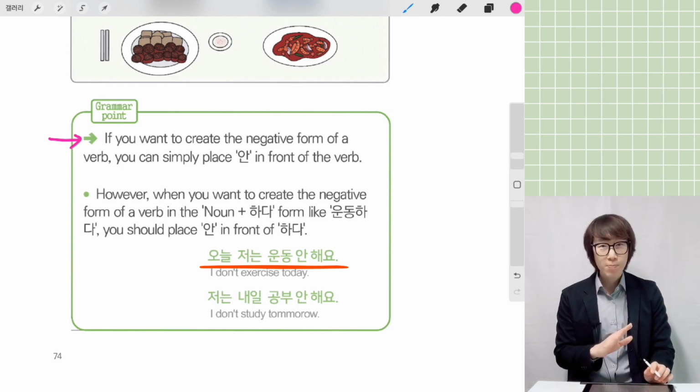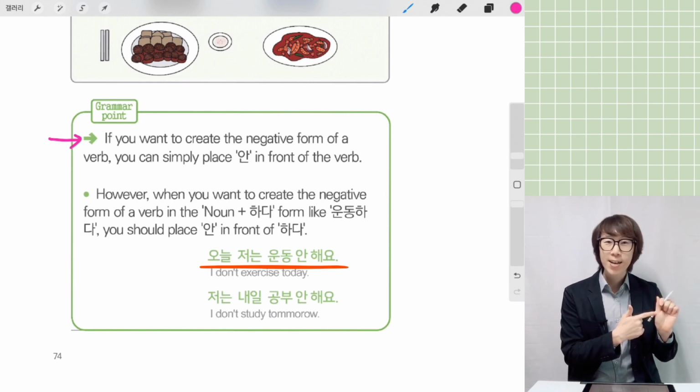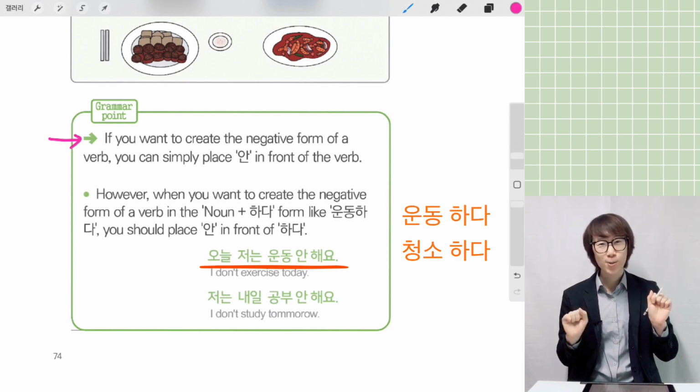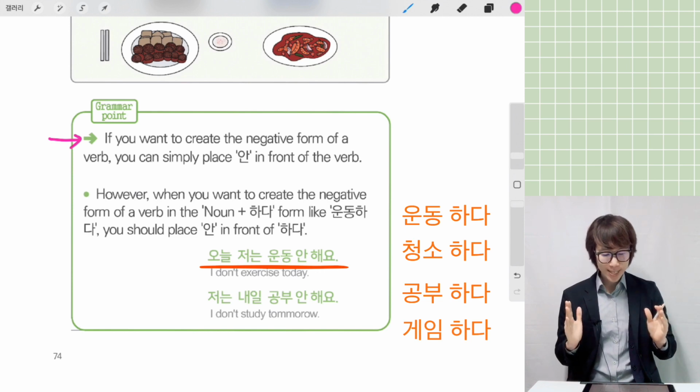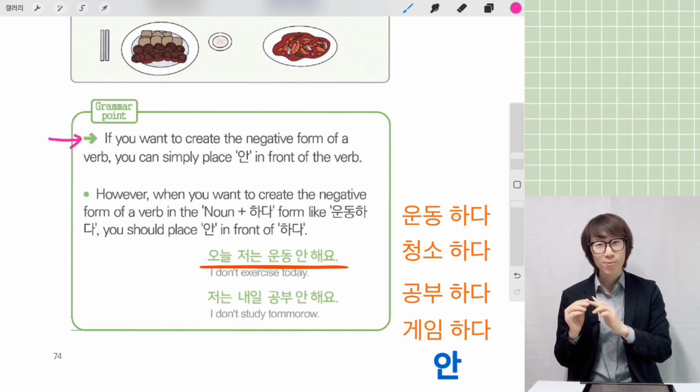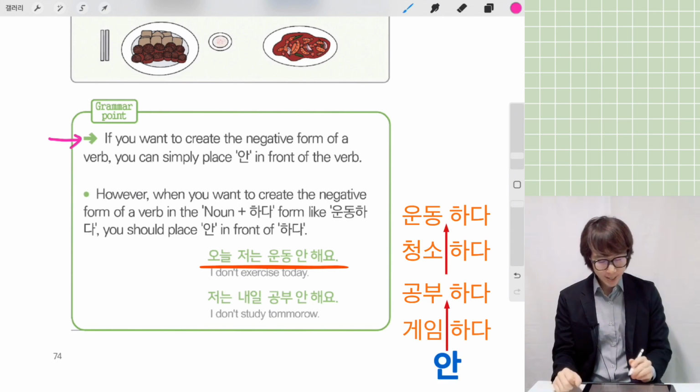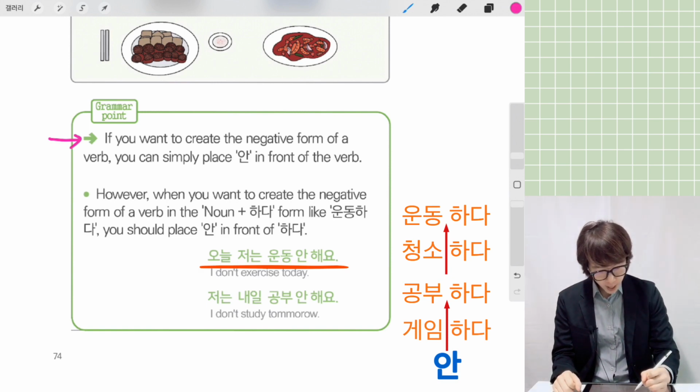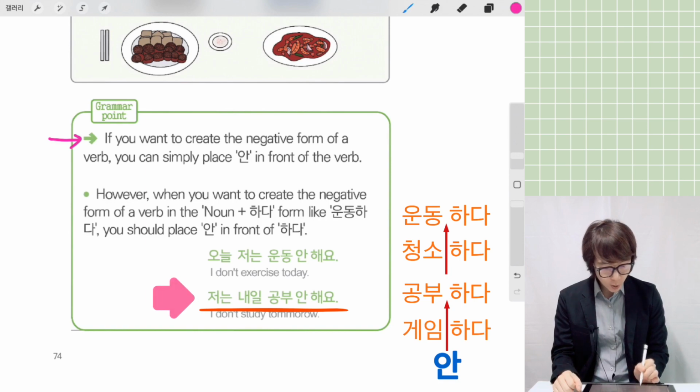So every verb like 먹다, 마시다 is very simple. We can put 안 before the verb. But for noun plus 하다 verbs, for example 운동하다, 청소하다, 공부하다 or game하다, we have to put 안 between the noun and 하다. So 오늘 저는 운동 안 해요. And then 저는 내일 공부 안 해요. Like this.